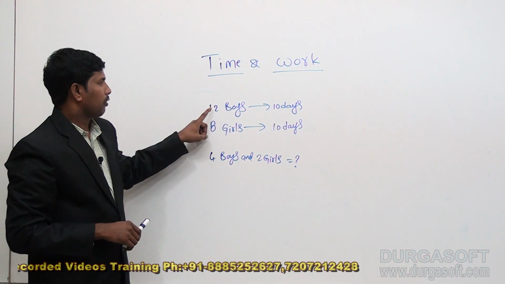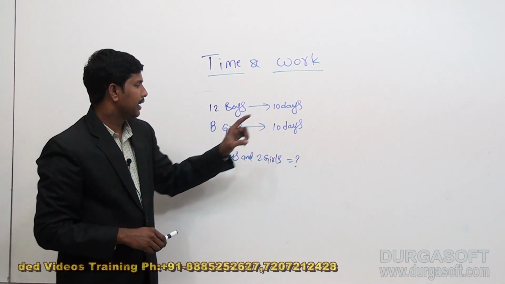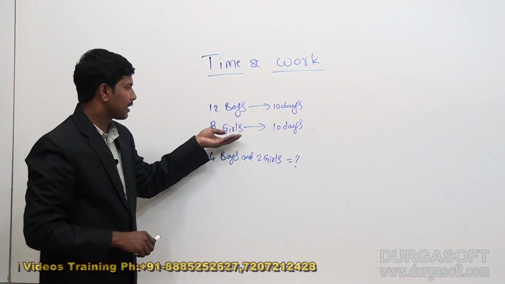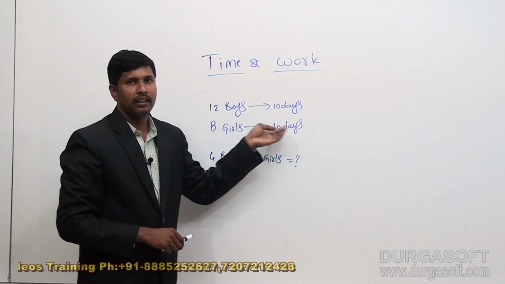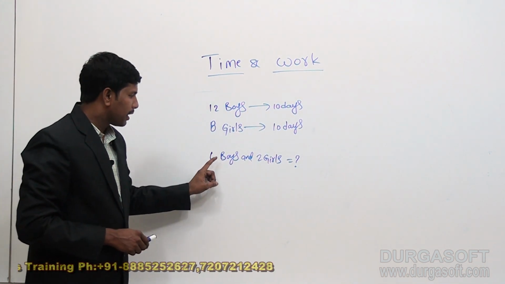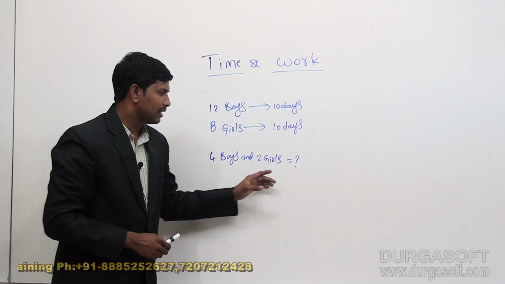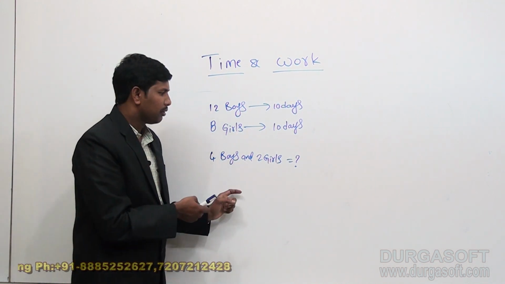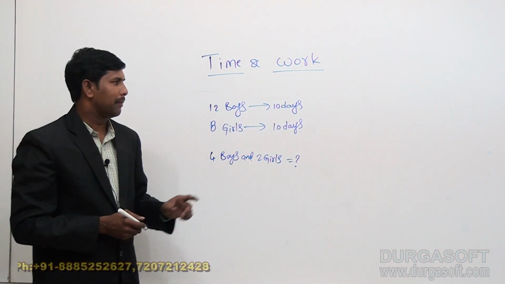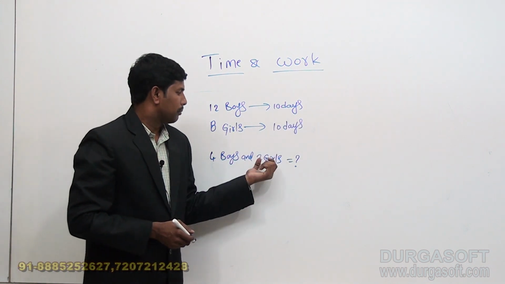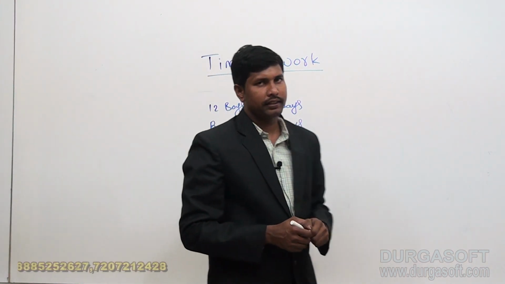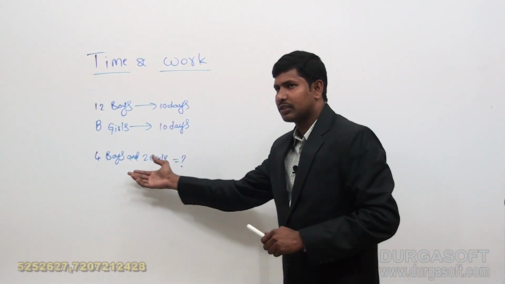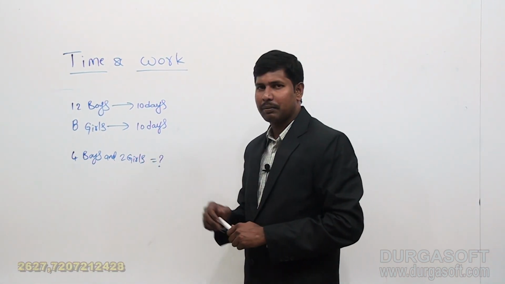Now 12 boys can complete a work in 10 days, or 8 girls can complete the same work in 10 days. But now I am taking 4 boys and 2 girls as a group. For this group we need to calculate the time taken by them to complete the same task. Now for that the procedure will be same in 1 day work method.